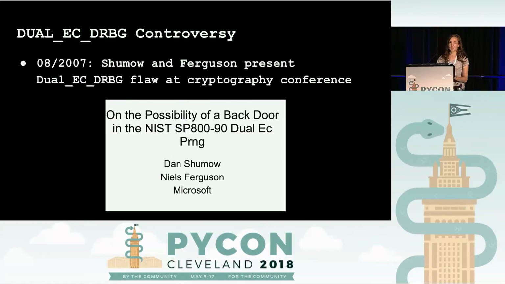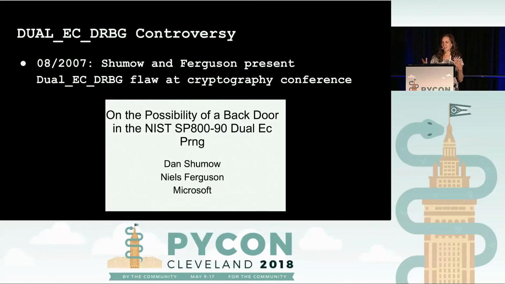But then in August of 2007, two Microsoft engineers, Dan Shumow and Niels Ferguson, presented a paper at a cryptography conference entitled "On the Possibility of a Backdoor in the NIST SP800-90 Dual EC PRNG." Try saying that 10 times fast if you want a little fun challenge. Basically, they demonstrated how, using this weakness, they could predict the output of the algorithm almost every single time, which is a huge problem for a random number generator.